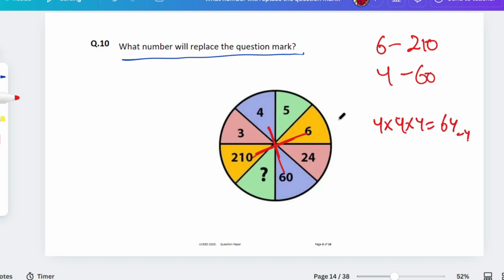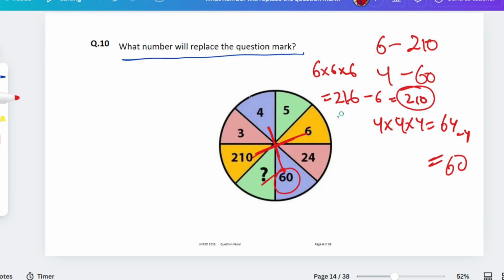64 minus 4 will give you how much? 60, isn't it? And then 6 into 6 into 6, that will give you 216. 216 minus 6, that will give you 210. So what you get? 3 square minus 3, 4 square minus 4, 5 square minus 5, 6 square minus 6. Overall, that's the pattern.